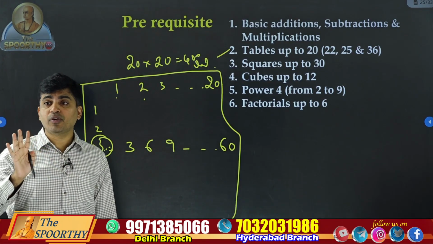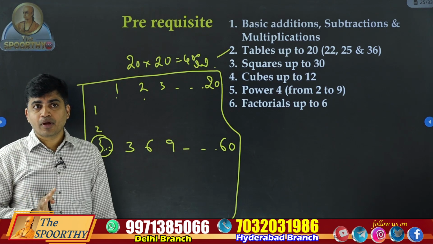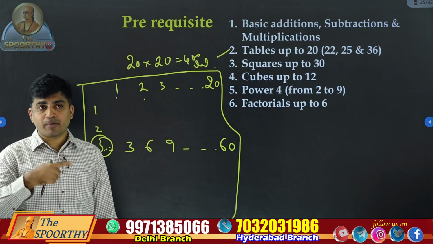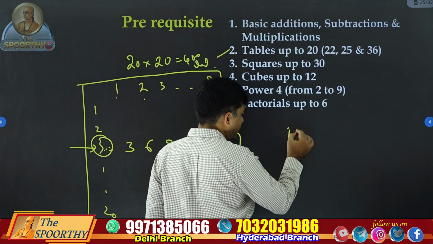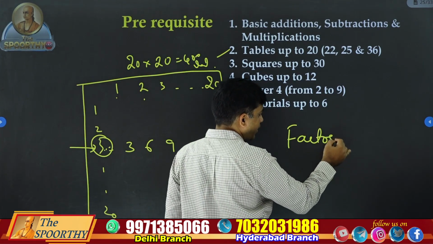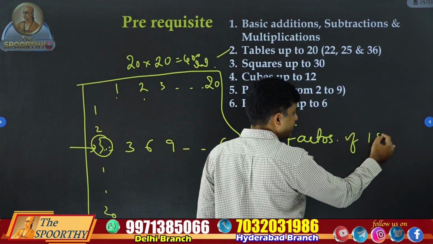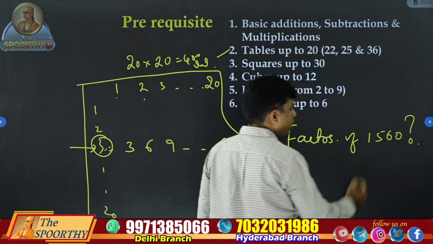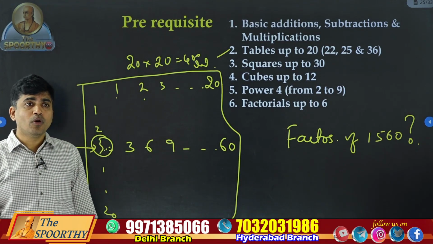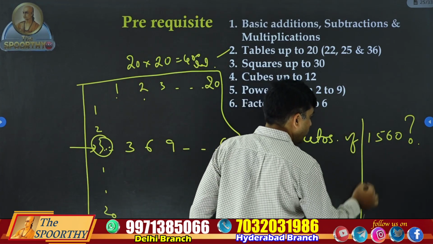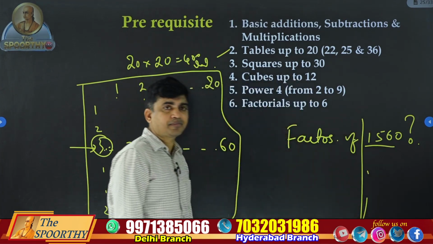How are they useful in exams? Factorization, one important chapter I told you, this year 4 questions they asked. Suppose the question is like this, one of the standard questions in factorization: what are the factors of 1560? If you do it by dividing by 2 and so on, it takes a lot of time.